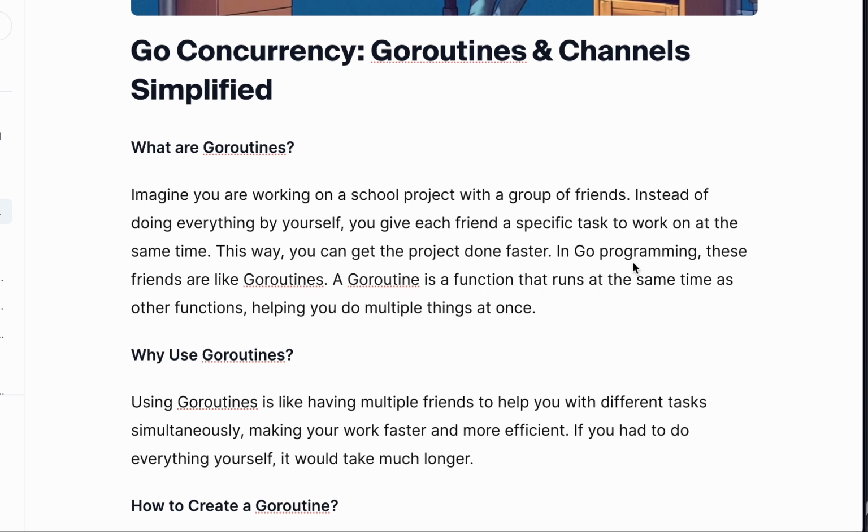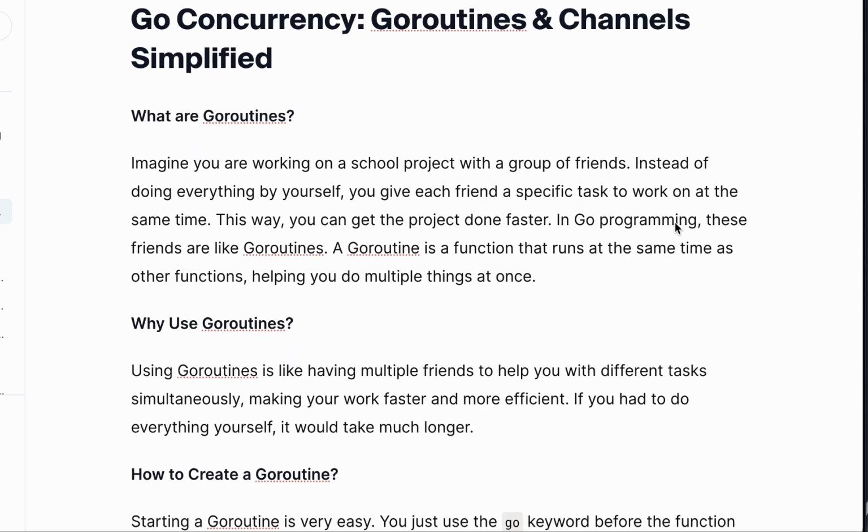Honestly, when I was learning Goroutines, these are the pictures that really helped me to understand how Goroutines work in Golang. You assign different tasks, what you're supposed to do alone, to your friends to help you do it at the same time. This way you can get the project done faster.